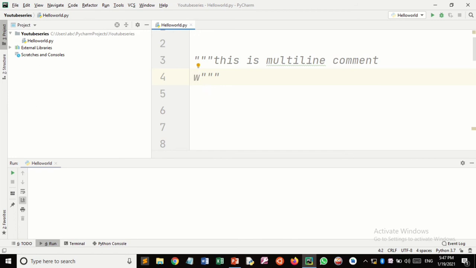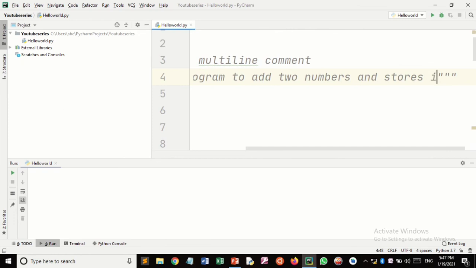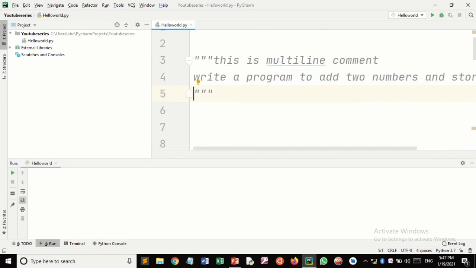Basically, to explain the code, what you are doing: write a program to add two numbers and store it into the third number. So this is a statement.